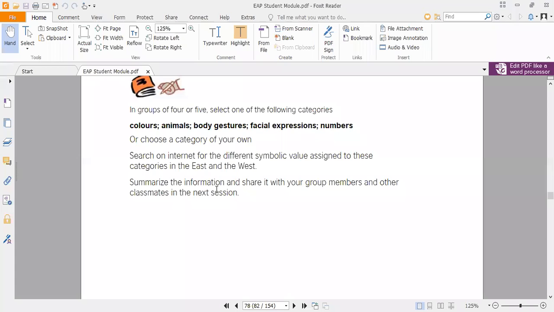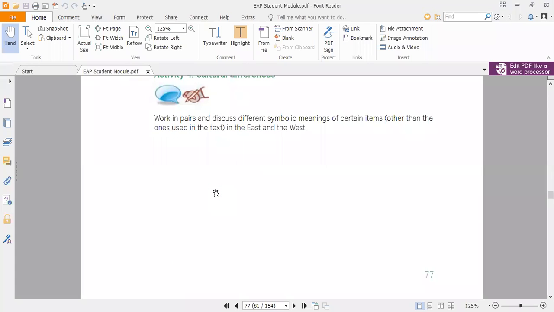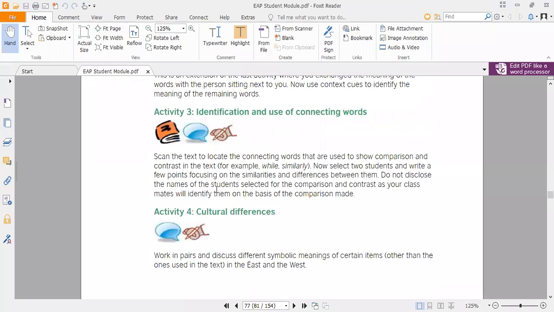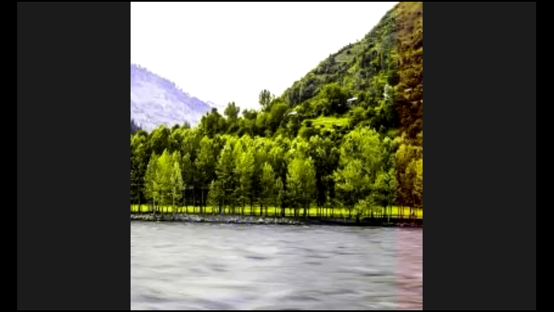In the next class we will go for the other topic, and that topic also has a relation with this lesson, because in the third activity, that is identification and use of connecting words, we will discuss the different types of connecting and linking words in the coming class next week. Then we will come again to this book, this unit, this lesson, and see the different types of connecting words that are used in this lesson. So we have discussed and finished this topic.